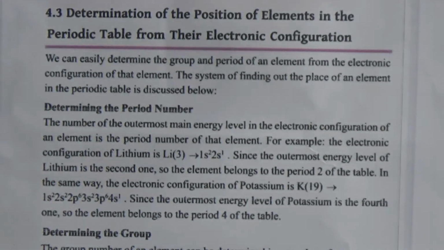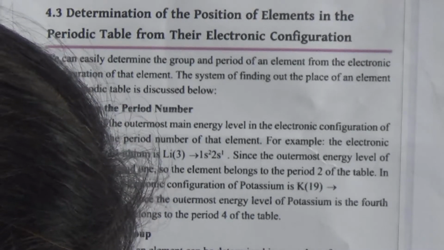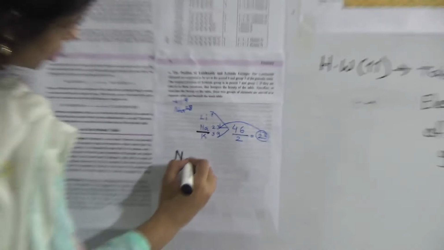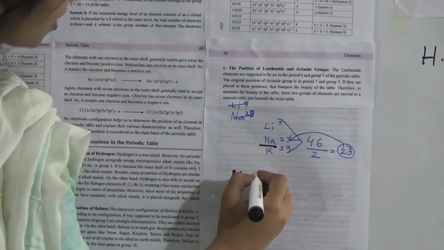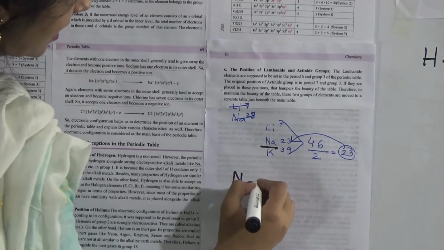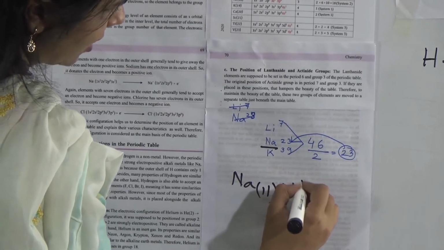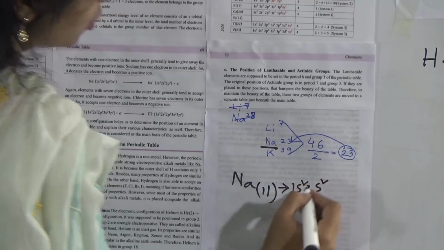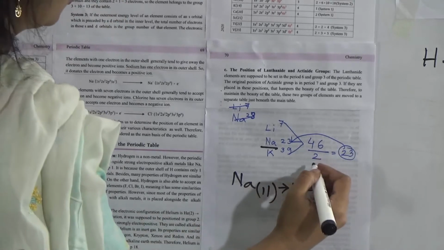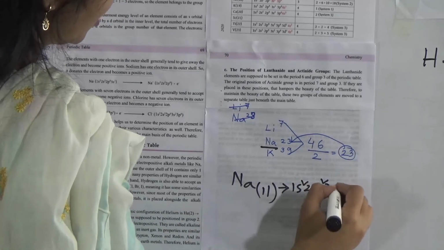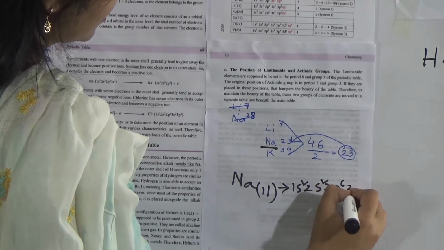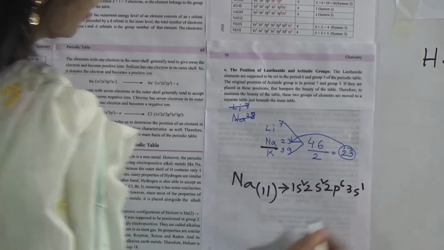Here, we will think about sodium. Sodium's atomic number is 11, and its electronic configuration is 1s2, 2s2, 2p6, 3s1.